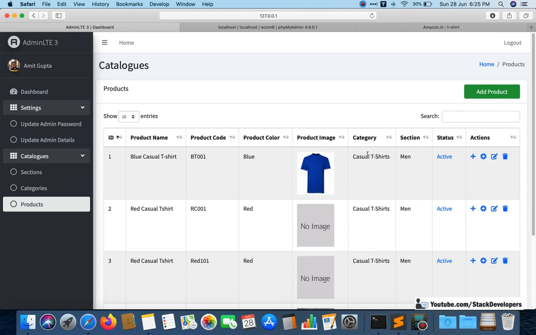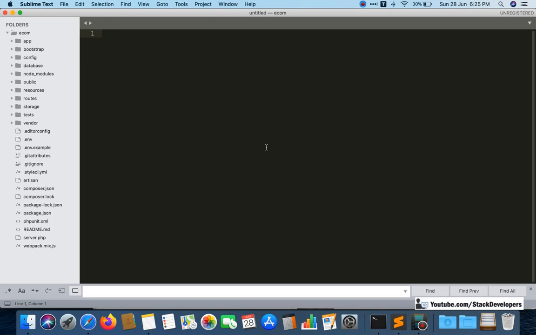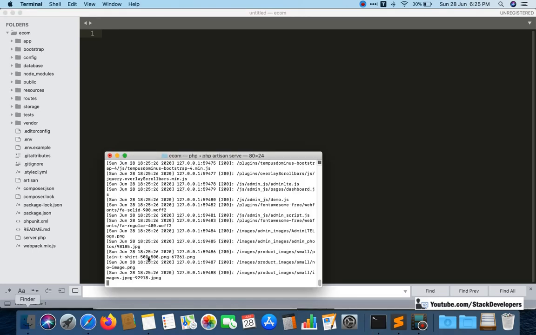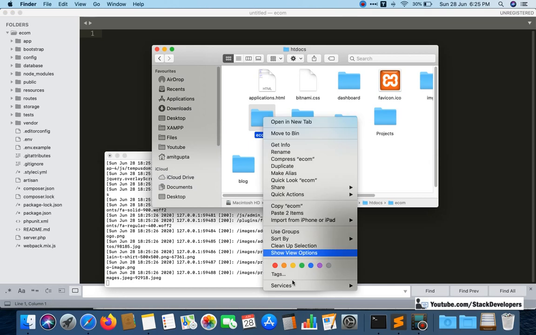Okay, so let's start. We are going to create the table with the help of migration. So let's start. First of all, I'm going to run the command to create the migration file.